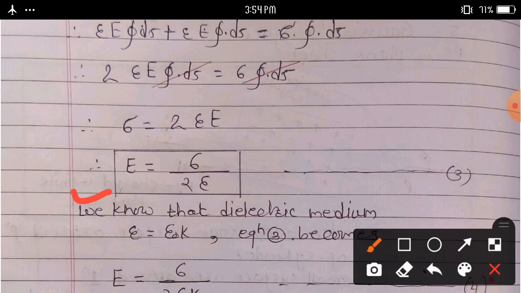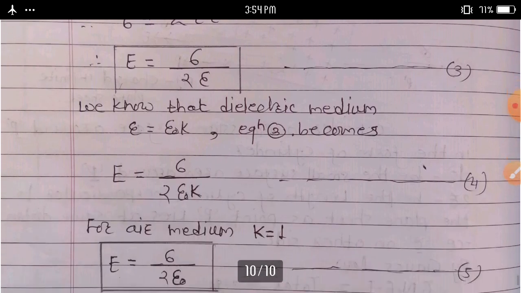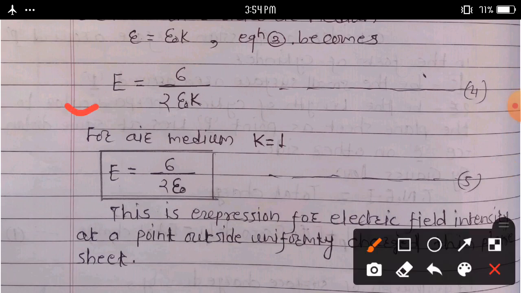This equation number third gives the electric field due to a charged infinite plane sheet. We know that in a dielectric medium epsilon is equal to epsilon naught into k. Then equation third becomes E is equal to sigma upon twice epsilon naught into k. Equation number 4 also gives the electric field due to a charged infinite plane sheet.